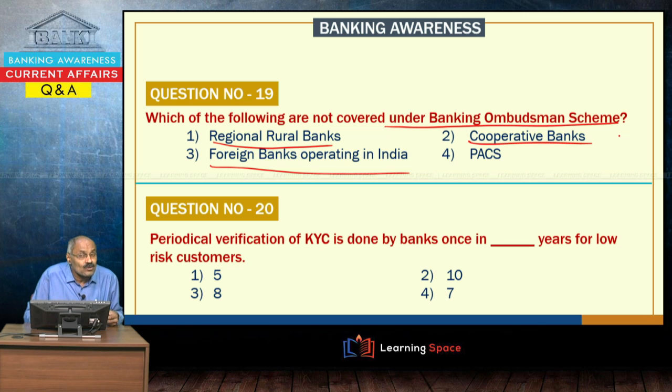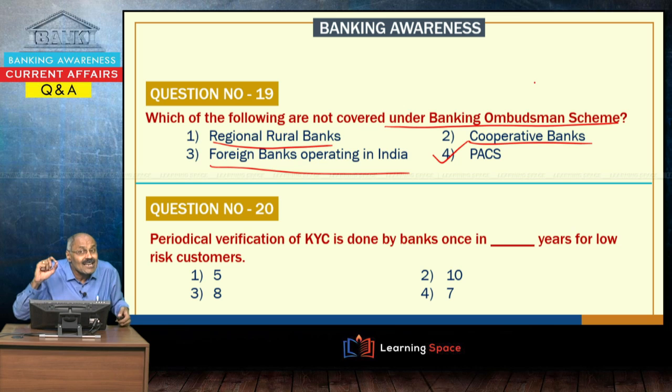Cooperative banks are also covered. But one important aspect is that primary agricultural credit societies are not covered. So, for complaints against banks, all the public sector banks, private sector banks, regional rural banks, cooperative banks, and foreign banks operating in India are covered, except PACS, right?